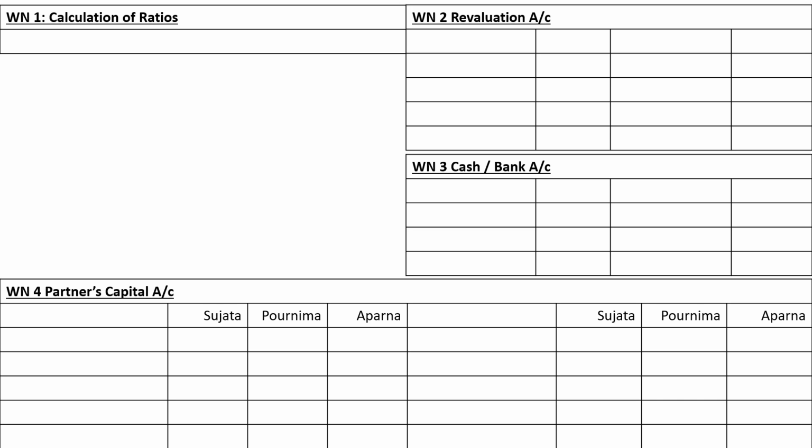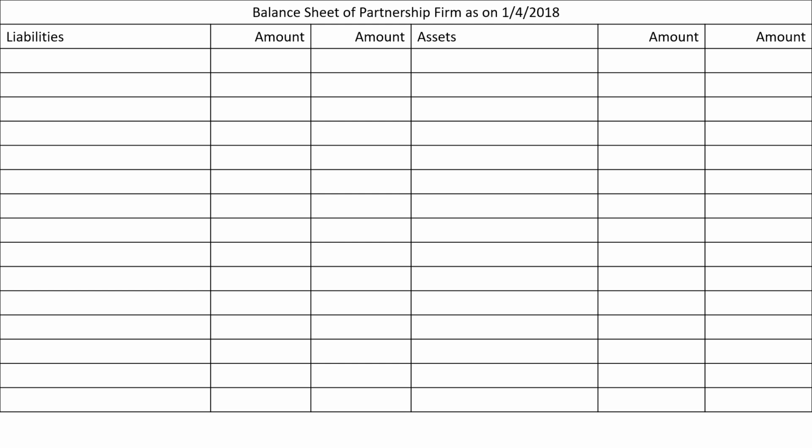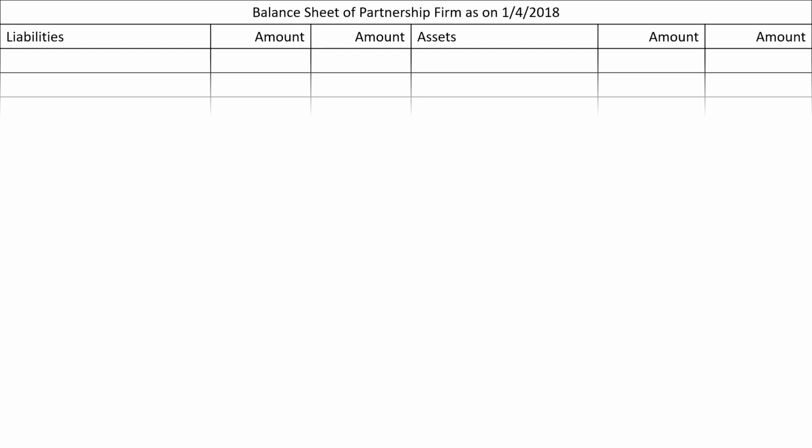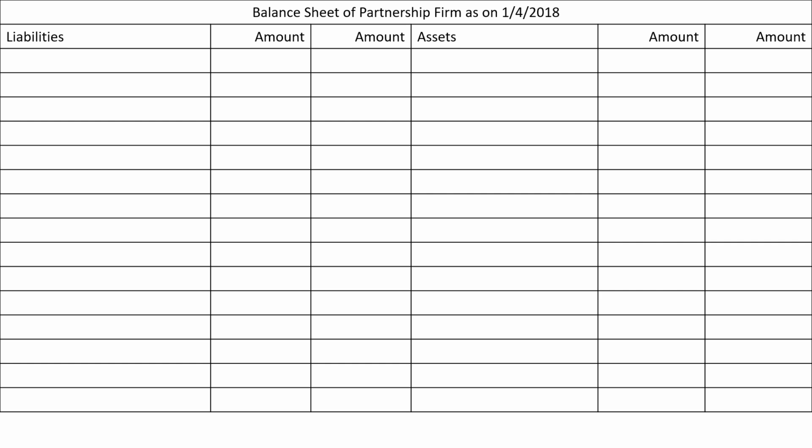Okay, so if you are interested in drawing that particular thing, if it is requiring more time, please pause the video, draw the things, and then resume the video. Let me now start with the journal entries and other things. Okay, so 2 pages we have drawn for journal, 3/4 page we have kept for balance sheet, and then we are going to do the working notes.